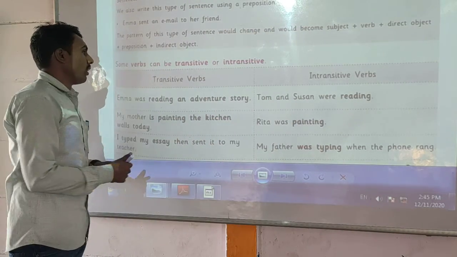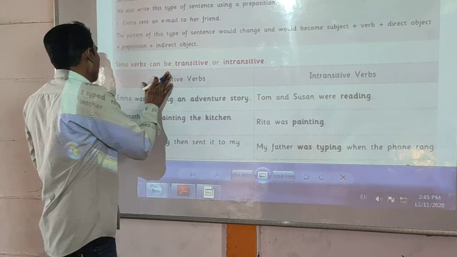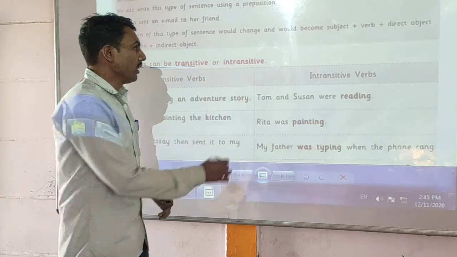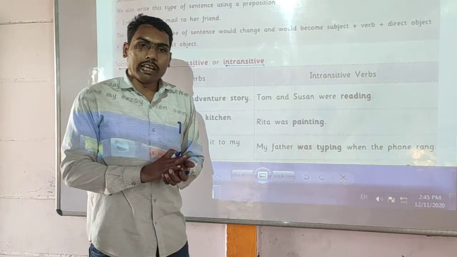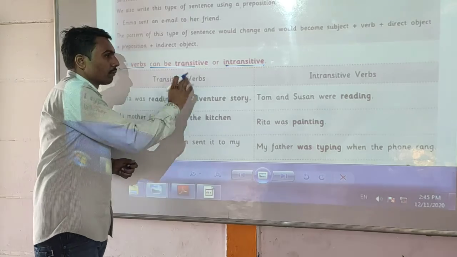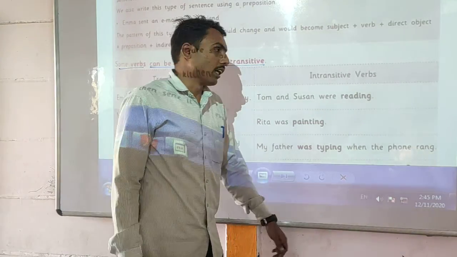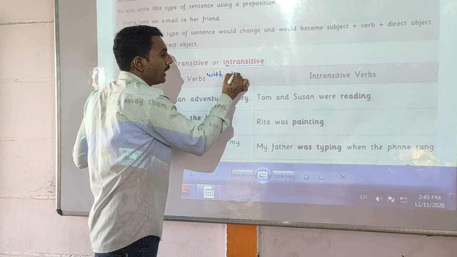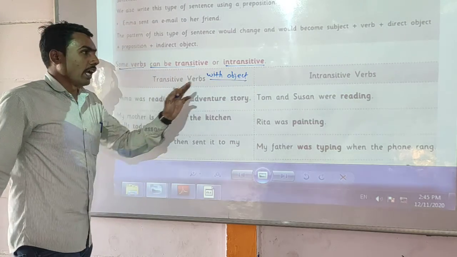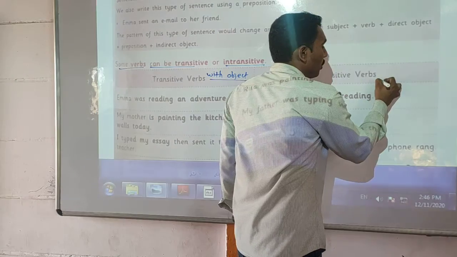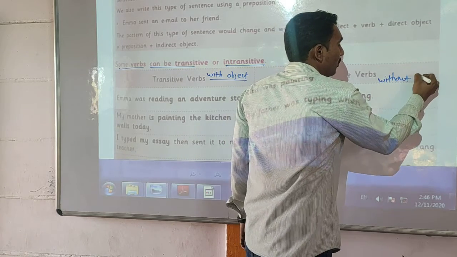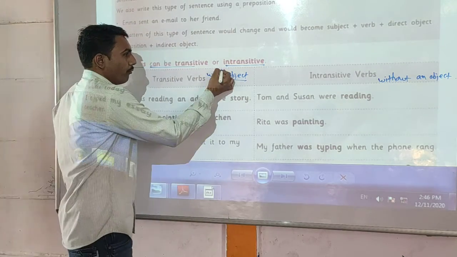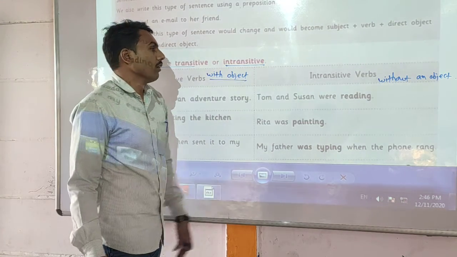Look here, some verbs can be transitive or intransitive, the same words. Transitive means sakarmak in Marathi and intransitive means akarmak. That means verbs with objects are called transitive verbs, and verbs without an object are called intransitive verbs.